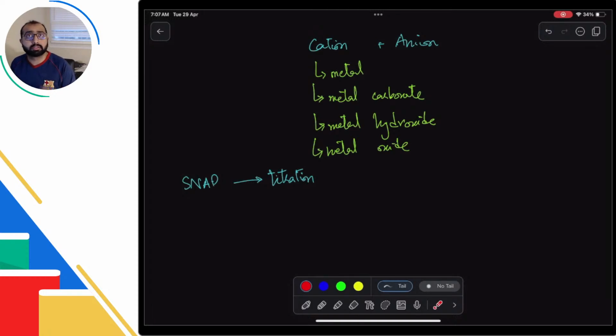Because it will be a dangerous, highly exothermic, explosive reaction. That's why we will not do that. अच्छा, अगर हमें ये नहीं करना, then what do we have to do? Then we have to see if the salt is soluble or insoluble.